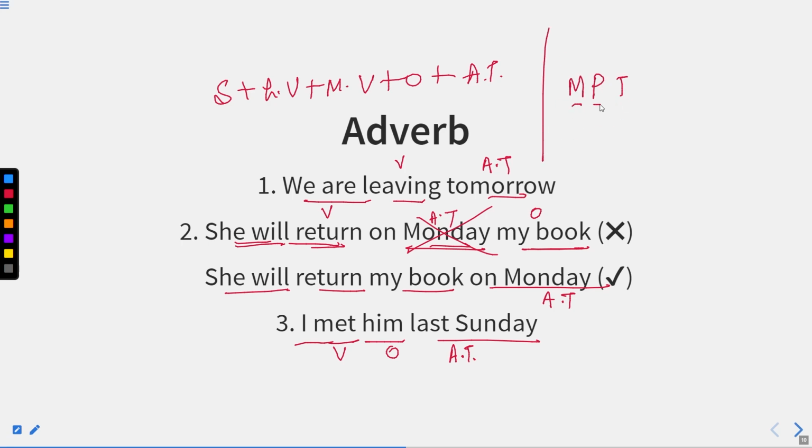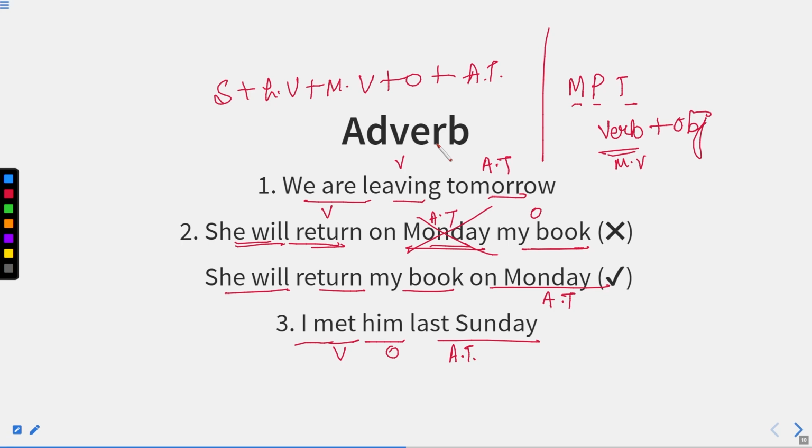M for manner, P for place, T for time. In all these cases, we place these three adverbs after the verb and also after the object. One more thing: it should be a main verb, not the helping one. The concept of the helping verb, we'll discuss later on.